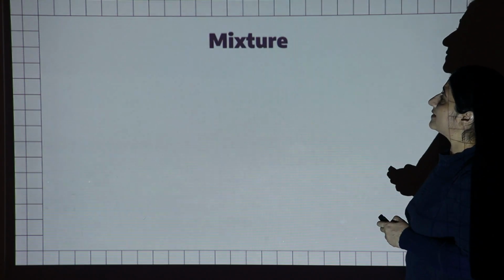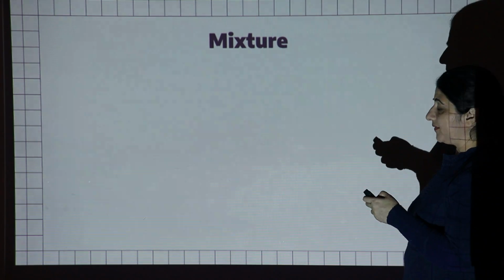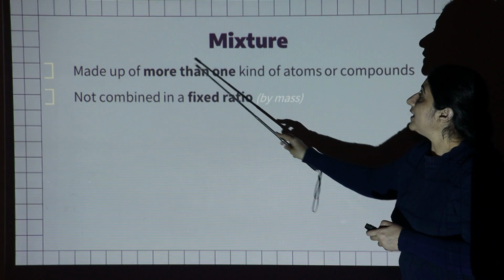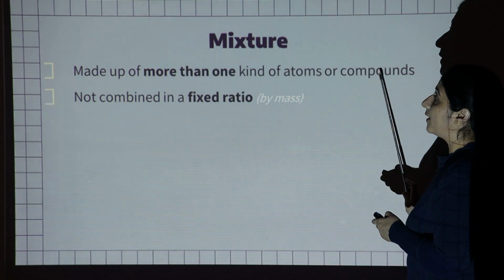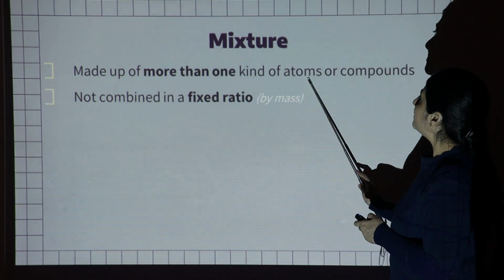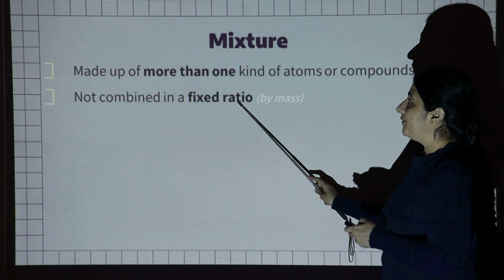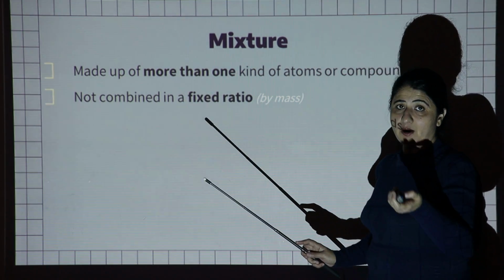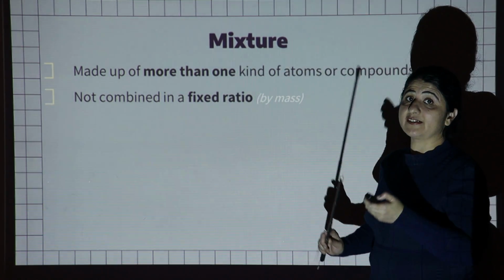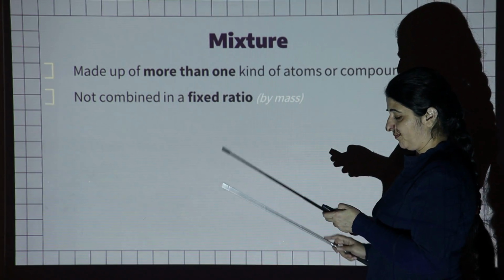Next we will discuss mixtures, and how they are different from compounds. A mixture is made up of more than one kind of atoms or compounds, but they are not combined in a fixed ratio. Whereas in a compound, the elements or atoms are combined in a fixed ratio, and that is the main difference between a compound and a mixture.